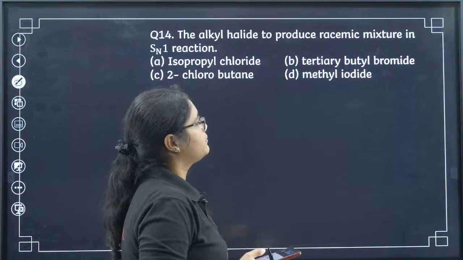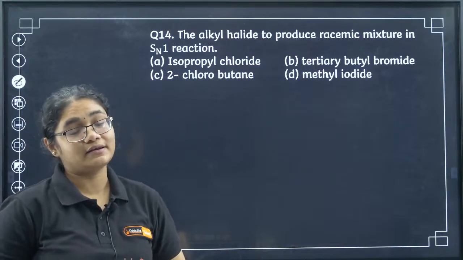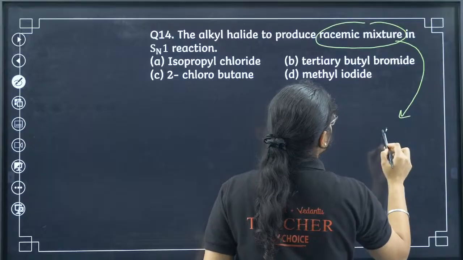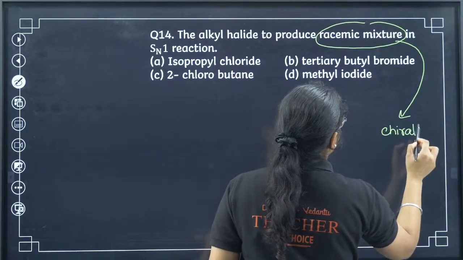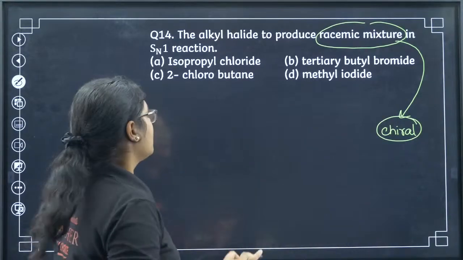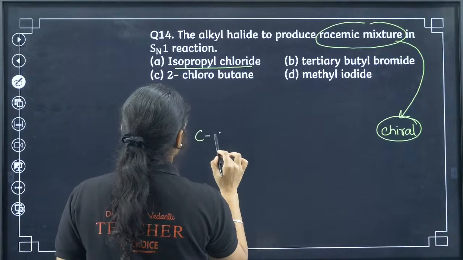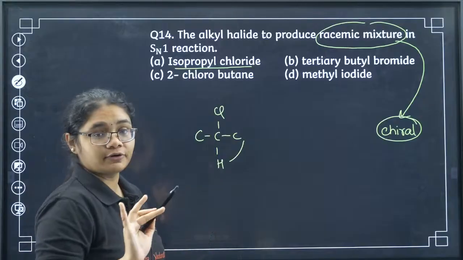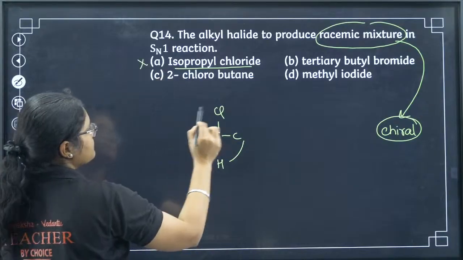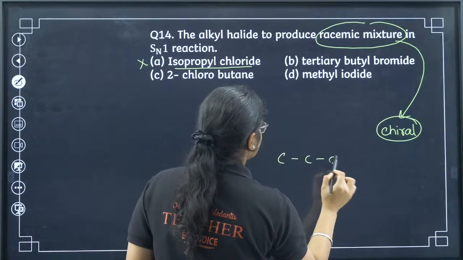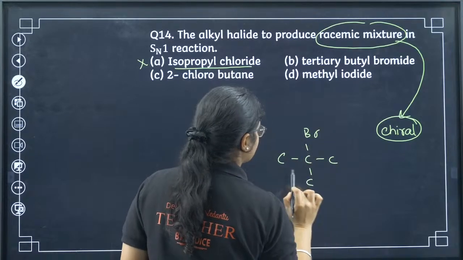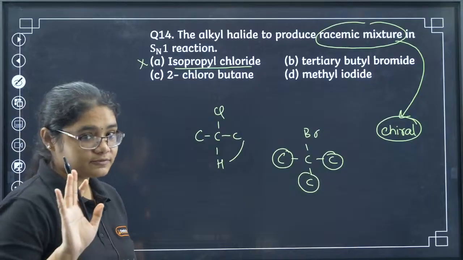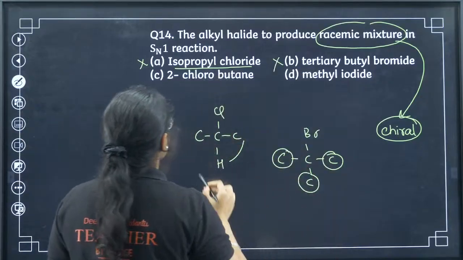Next question number 14. The alkyl halide to produce a racemic mixture in SN1 reaction. To produce a racemic mixture, be very sure that the compound must be a chiral compound. Now you see isopropyl chloride. Is it a chiral compound? Is it having 4 different groups? No, right? So this is not it. Tertiary butyl bromide has this structure. Is it a chiral compound? Is it having 4 different groups? No. So this is also incorrect.